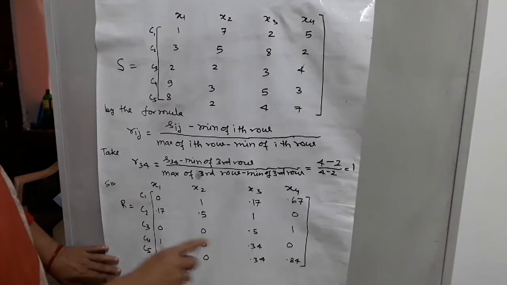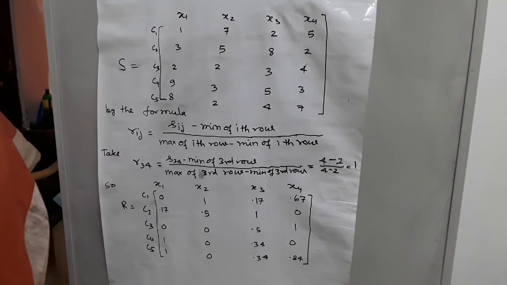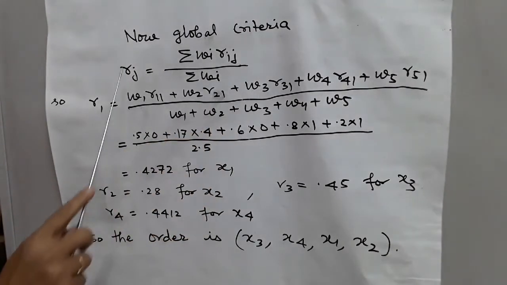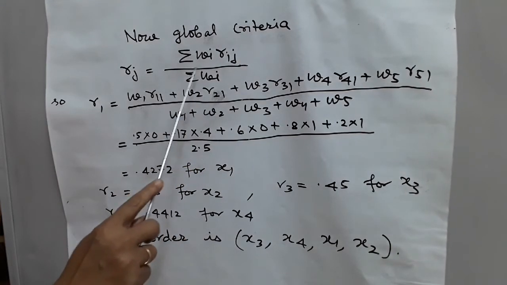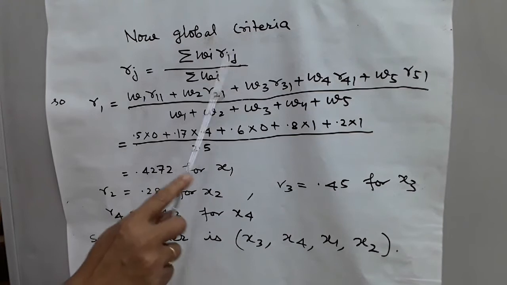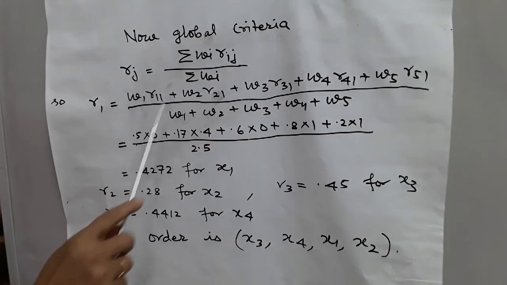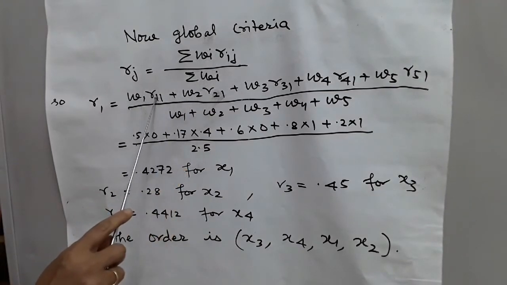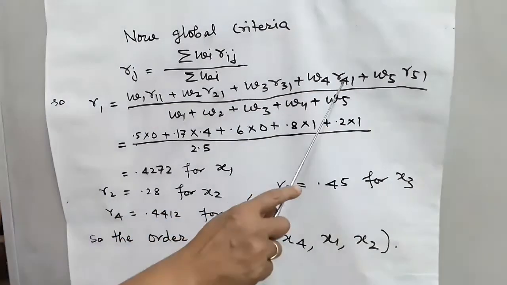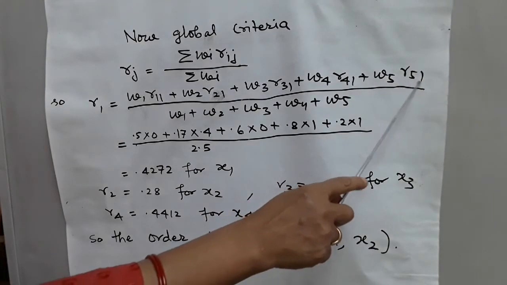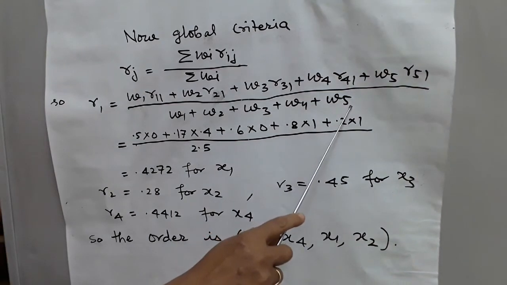All the entries of this matrix are between 0 and 1, that is, they are fuzzy numbers. Now we find global criteria Rj by the formula summation Wi Rij upon summation Wi, where i is changing. So R1 is equal to W1 R11 plus W2 R21 plus W3 R31 plus W4 R41 plus W5 R51 upon W1 plus W2 plus W3 plus W4 plus W5.